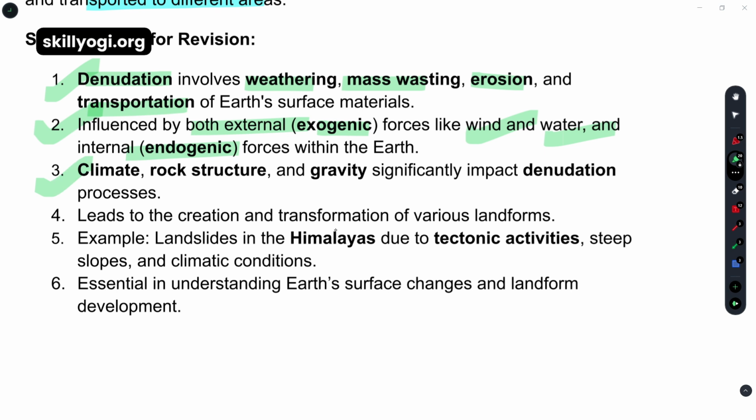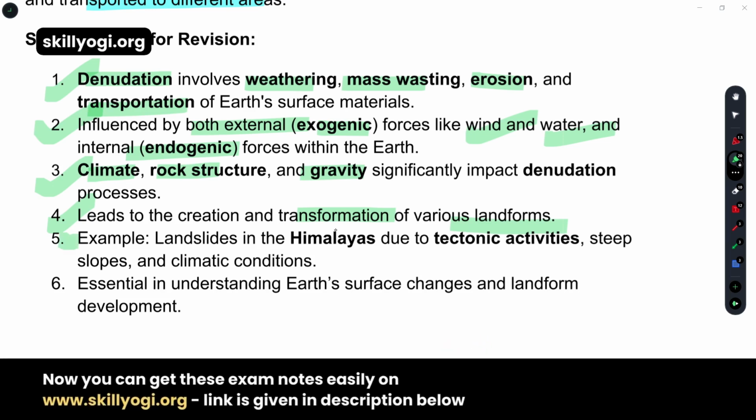The common influential factors are: the first one is climate, second is rock structure, and third is gravity. This leads to the creation and transformation of different kinds of landforms. An example given is landslides in the Himalaya region due to tectonic activities and climatic conditions. And these are essential to understand the earth's surface changes and landform development.